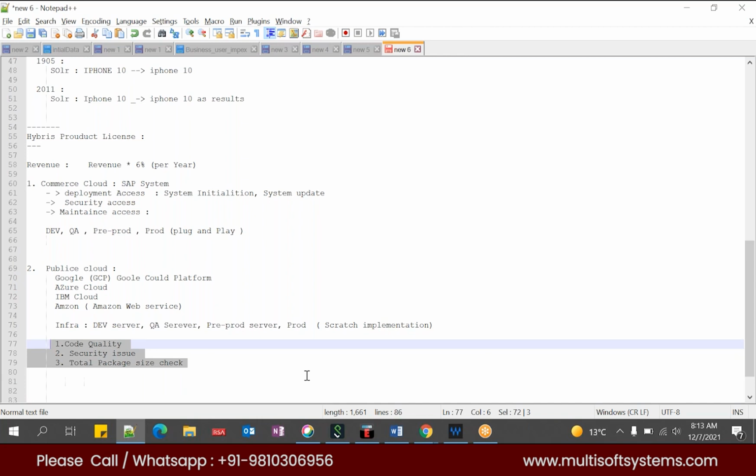When a business is about to start from scratch, at the initial step we will have a call with the SAP team, and SAP will provide information like how much the product licensing cost will be. This is the 6% revenue rate which I was involved with 1.5 years ago.